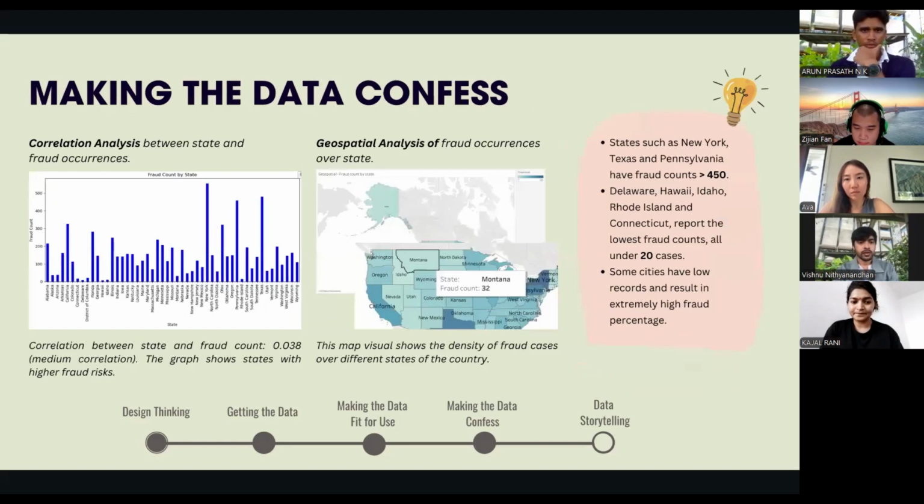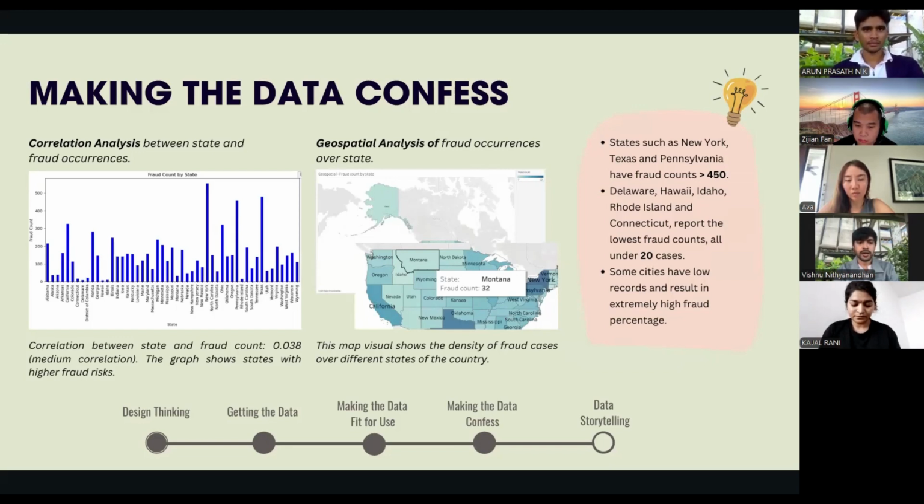minimal. In this slide, we will see the visuals of both the correlation and geospatial analysis between state and fraud occurrences. Based on this analysis, we found that the correlation between state and fraud count is about 0.038, which shows that there is a medium association between state and fraud count.